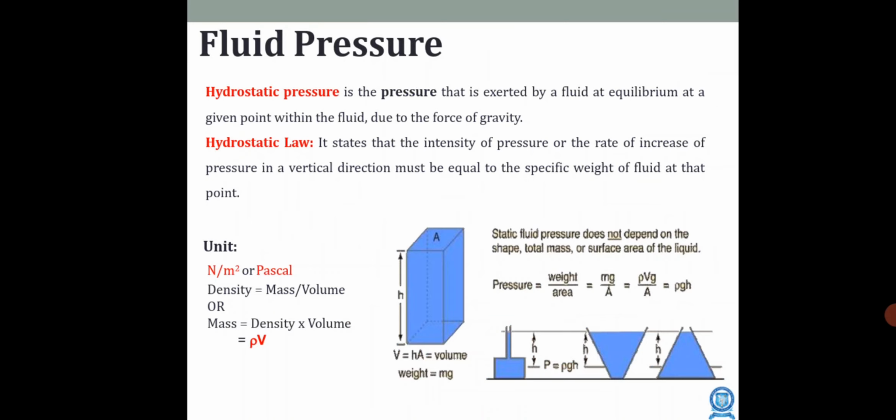Now consider a three-dimensional object of height h, and A will be the cross-sectional area. So volume will be equal to height into area. Now what happens? The static pressure will not depend on the shape, total mass or surface area of the liquid. Okay, it's not dependent. Static pressure will not depend on the shape, total mass or surface area of the liquid.